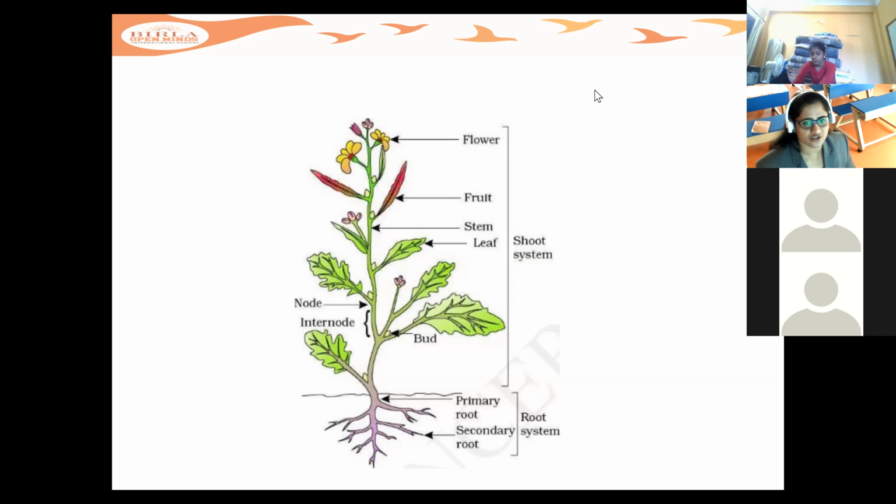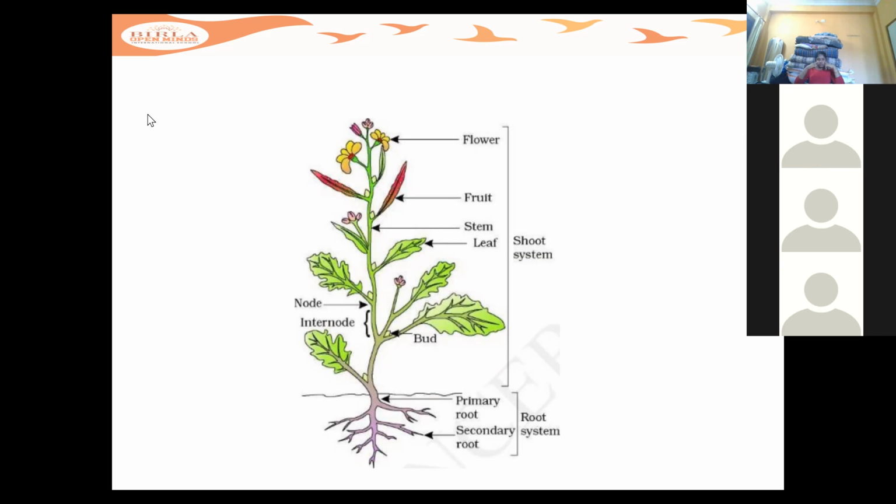In your higher grades you'll be learning about the mode of transfer of pollen grains from one plant to another, and what the different carriers are that help in pollination. Now we'll discuss in detail about fruits and flowers.